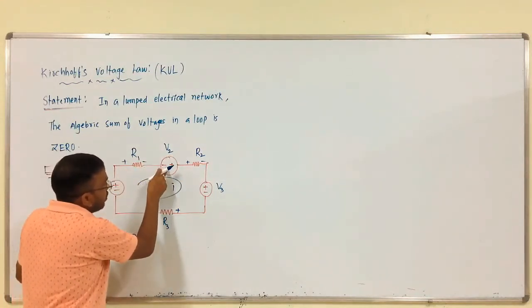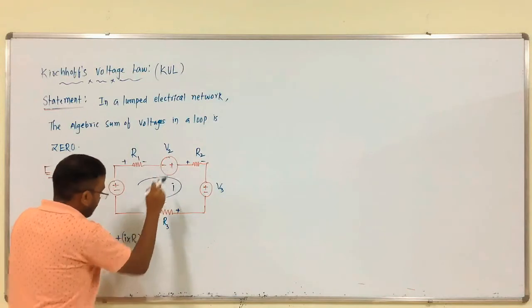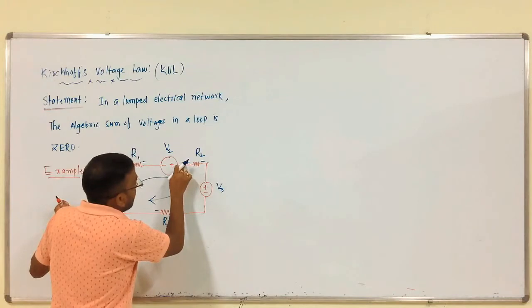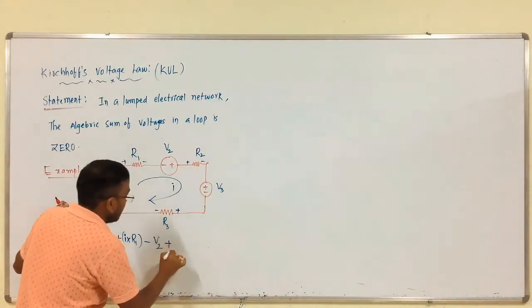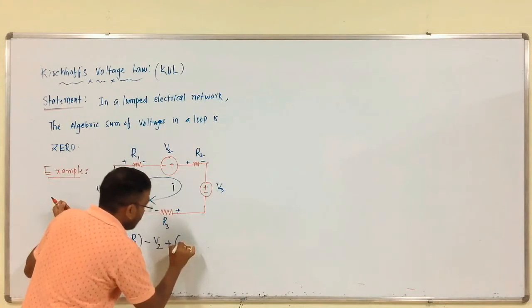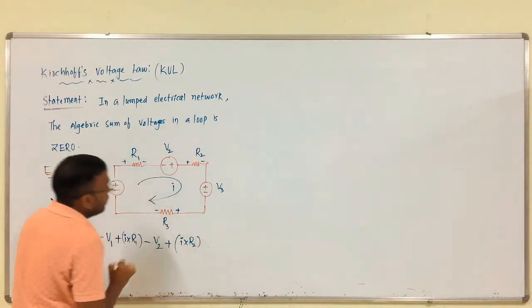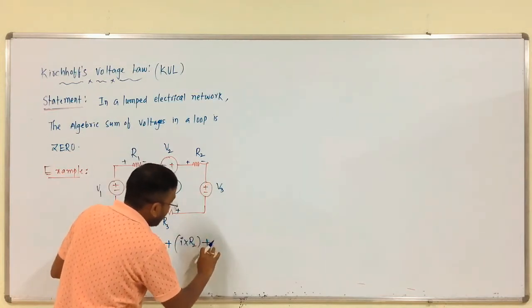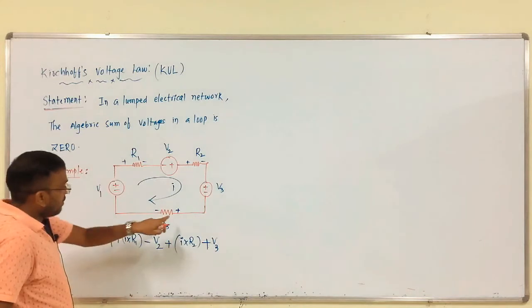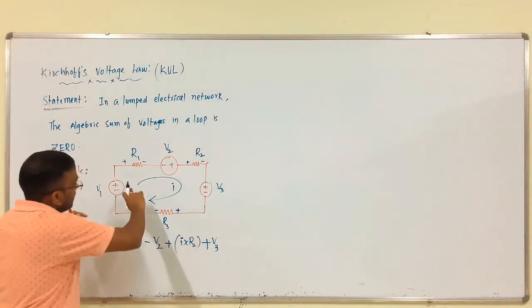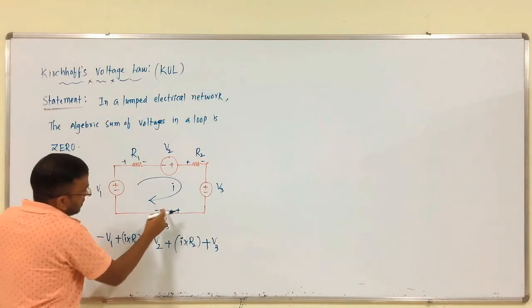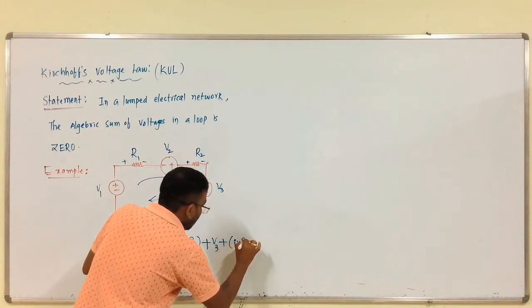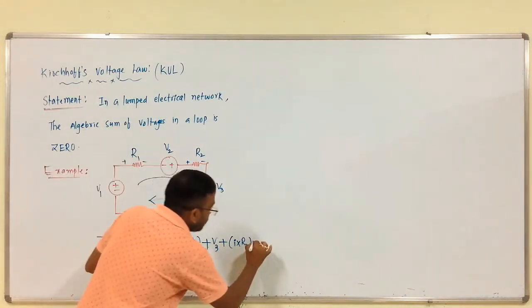Next, coming to this source, it is from negative to positive, minus V2, right. Again, plus to minus, plus, what is the drop here? I into R2. Coming to this source, it is from plus to minus, so consider positive voltage, plus V3. Coming to this, plus to minus. See, the direction is like this, no? Plus to minus, so consider positive voltage drop, that is I into R3, which is equal to 0.